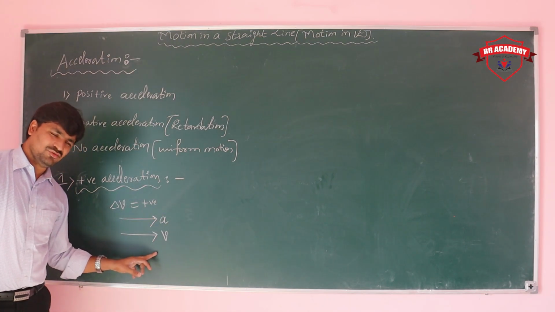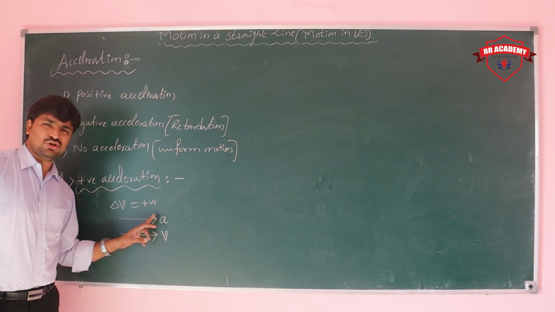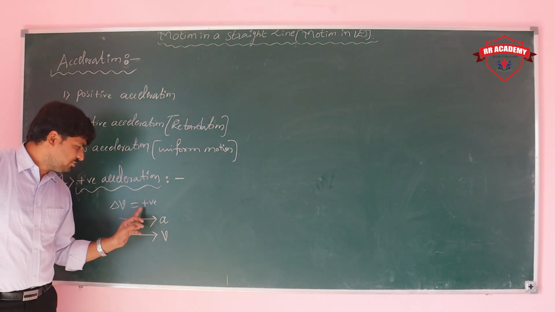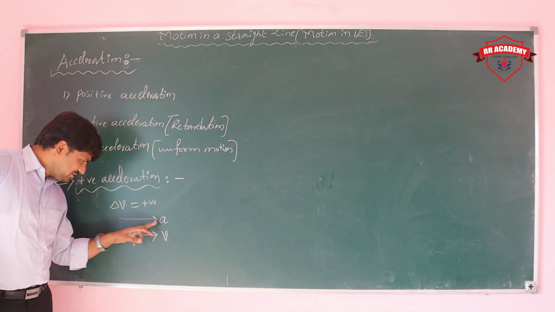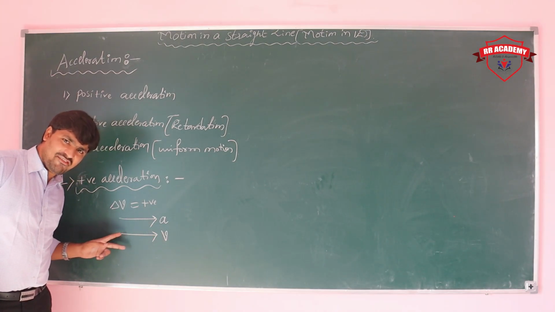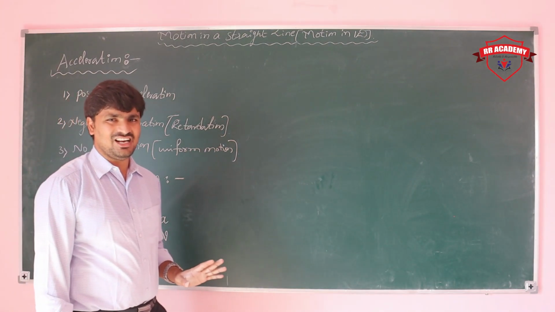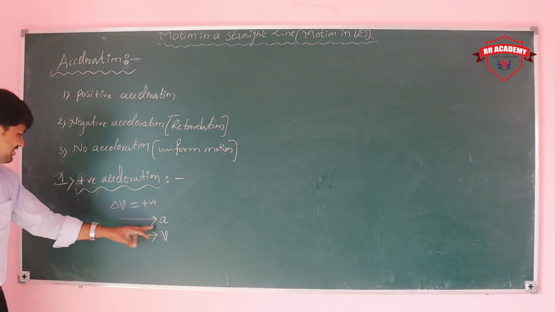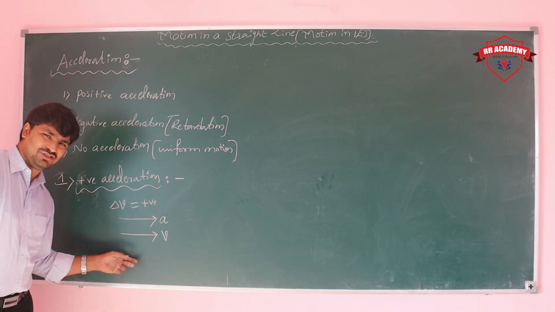Magnitudinally, velocity should increase and the change should be positive, and both acceleration and velocity have the same direction. Then the acceleration is said to be positive.